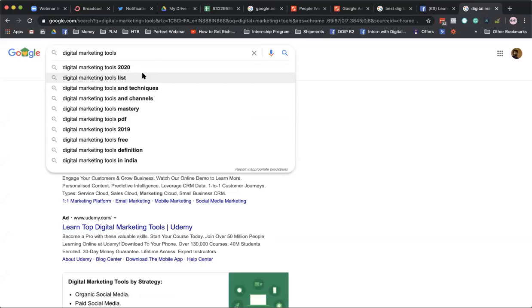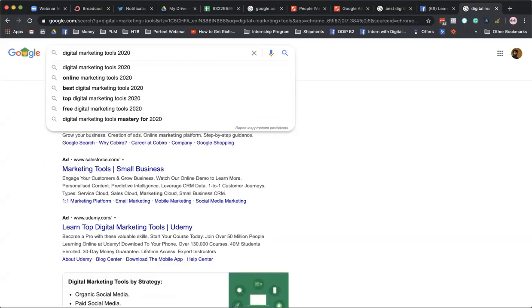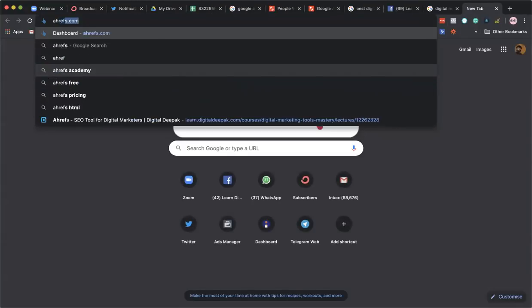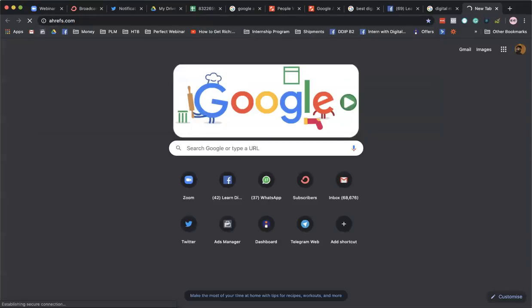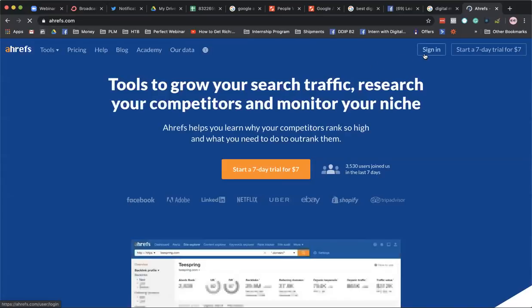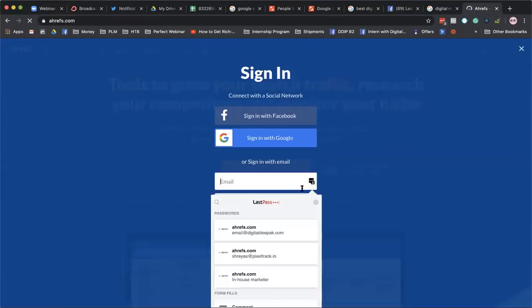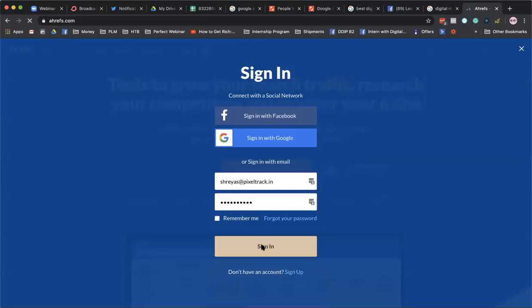If I put in digital marketing tools 2020, then it says best digital marketing tools, top digital marketing tools 2020. So based on communicating with people in a group, and on the questions that people have, I can understand what people want to search for. This also means that I can use keyword research tools. Let me show you one of the keyword research tools that I use, which is called Ahrefs. This is a paid tool. There are a lot of free tools as well, which I will show you. Let me go ahead and log in to Ahrefs.